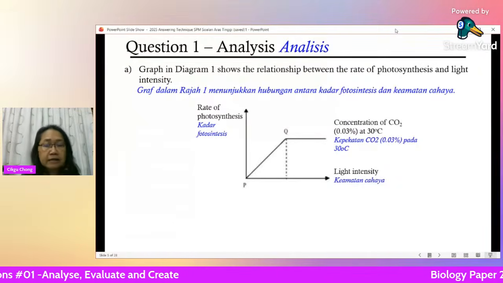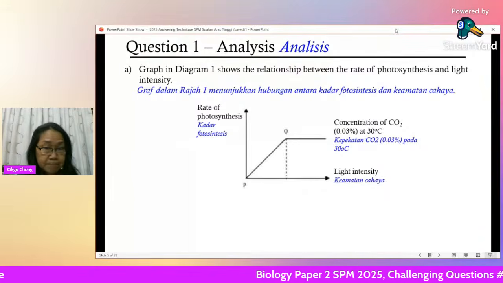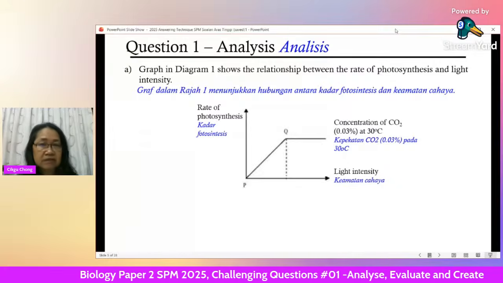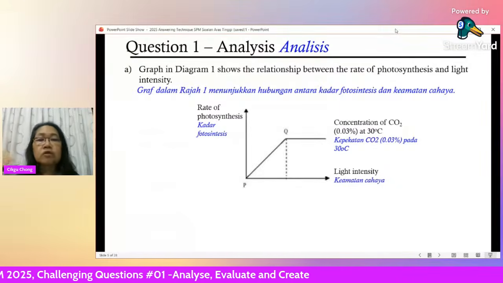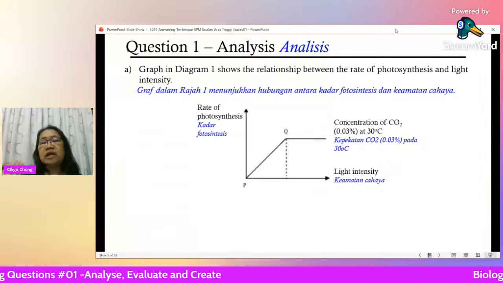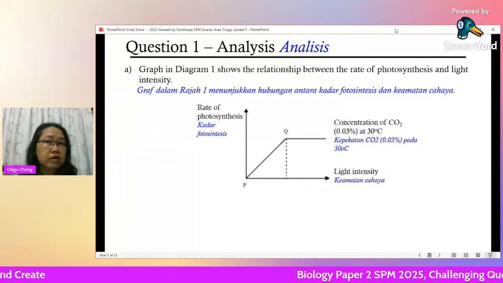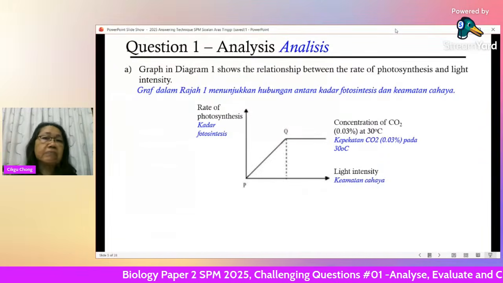Because you notice that the rate does not increase anymore after it reaches maximum, because there is a factor called limiting factor. That means your concentration of carbon dioxide is not enough. No matter how much light intensity you keep on increasing, your rate of photosynthesis will remain constant. It will remain the same because you don't have enough carbon dioxide.